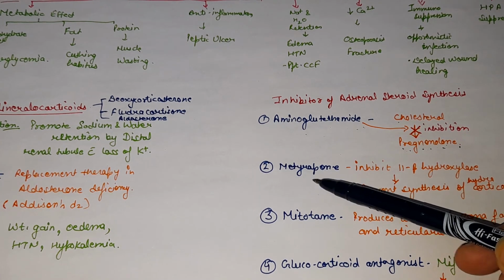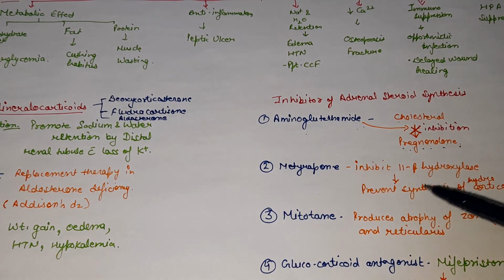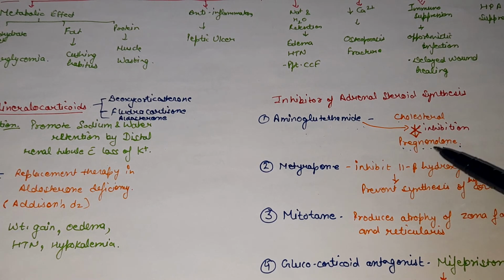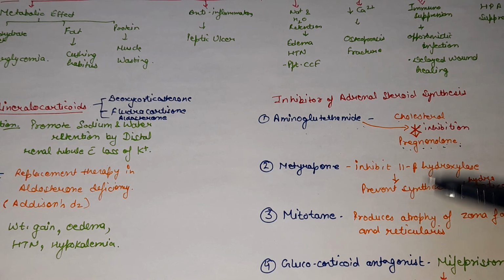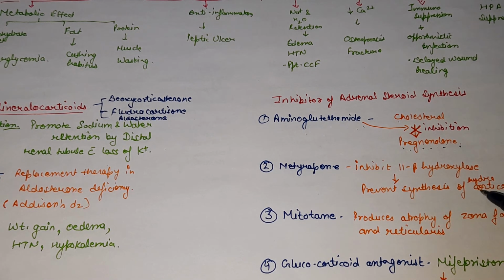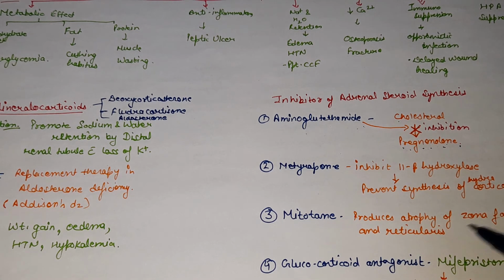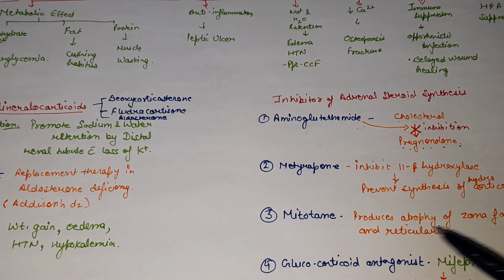Next is metyrapone. This inhibits the 11-beta hydroxylase. This is also an enzyme which acts on a precursor, and it is a step in the formation of glucocorticoids. So they will prevent the synthesis of hydrocortisone. Next is mitotane. It produces atrophy of the zona fasciculata and reticularis. So there will be no formation and release of the glucocorticoids.